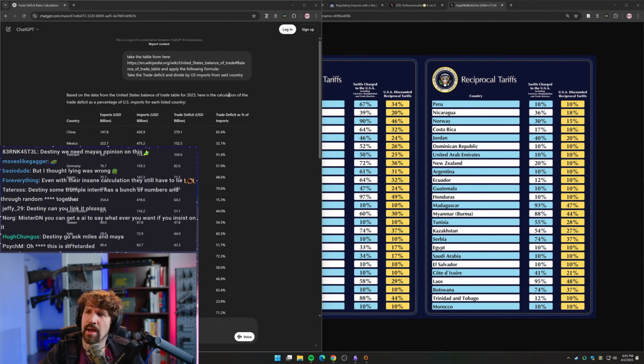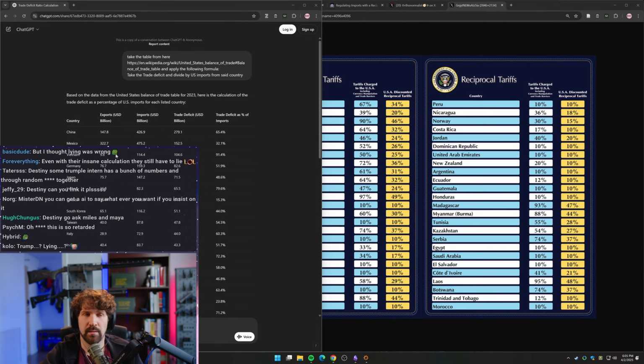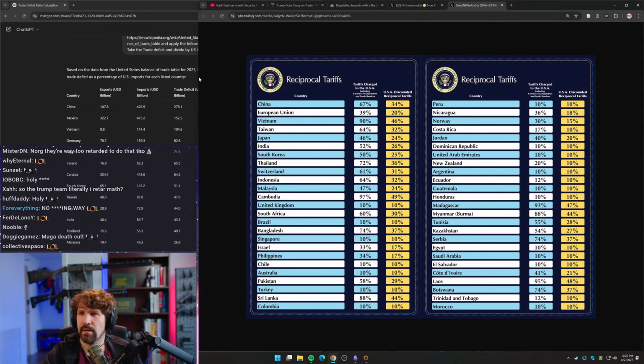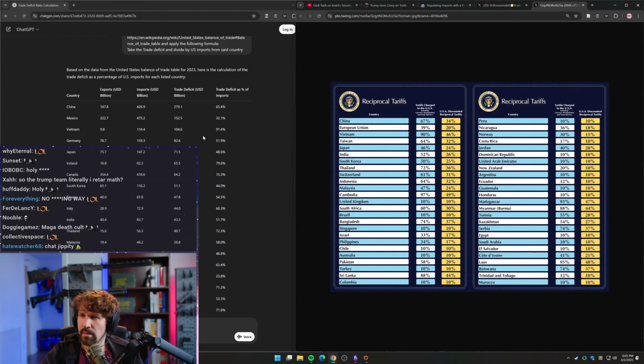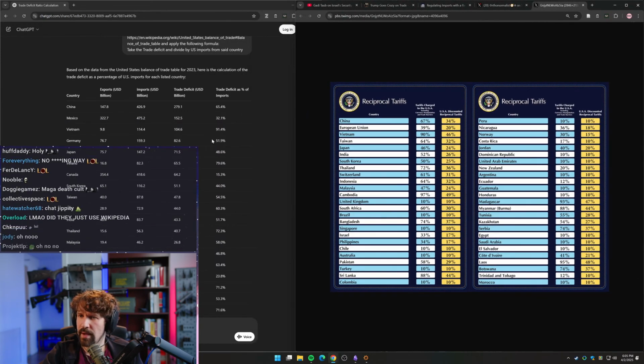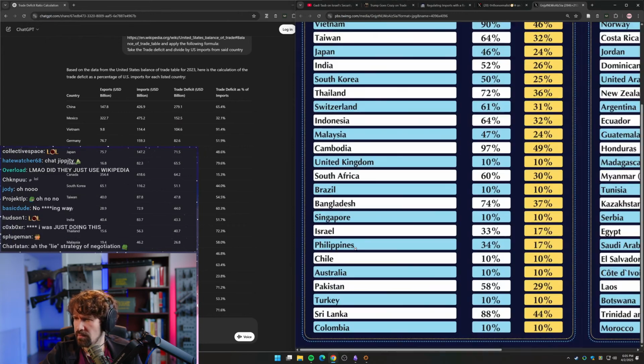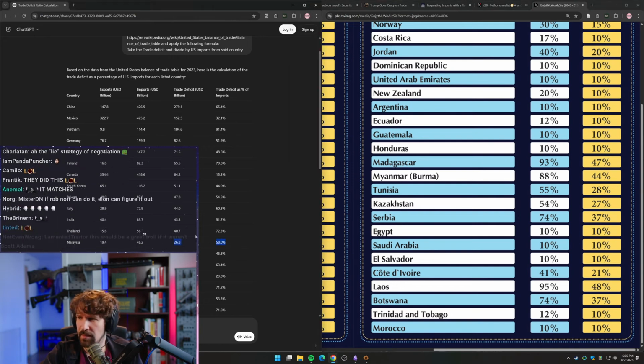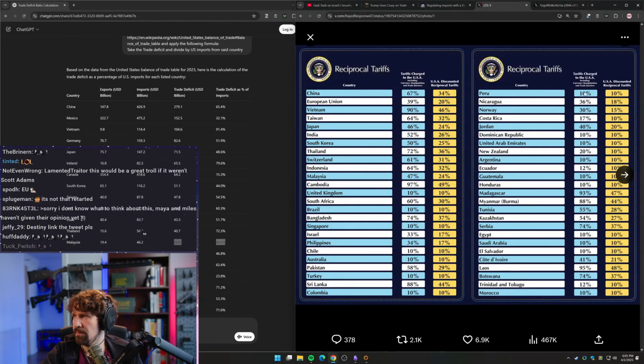Oh. So somebody asked ChatGPT to calculate, based on the data from the US balance of trade table from 2020, the trade deficit as a percentage of US imports. And so these will probably align with basically everything. So if we look for Germany, or wait, I don't think we can tariff individual European countries. We've got to do like the whole EU, right? So Malaysia, it says, is 58%. Somebody find Malaysia somewhere. Oh, here.